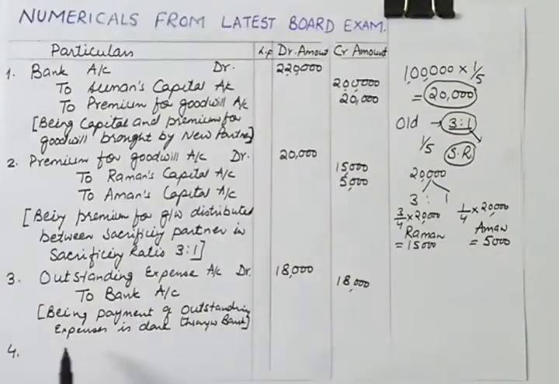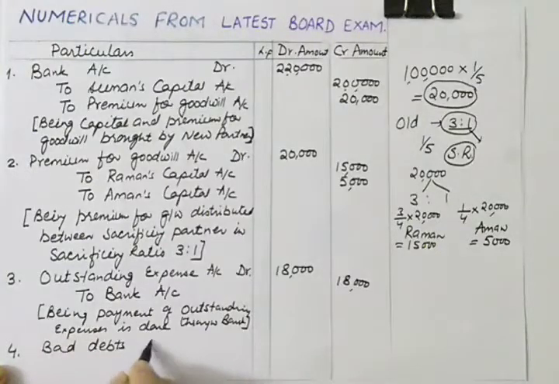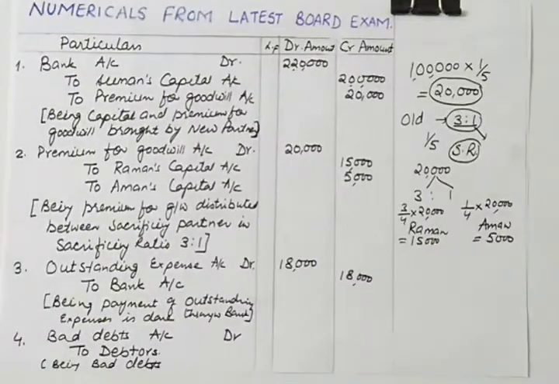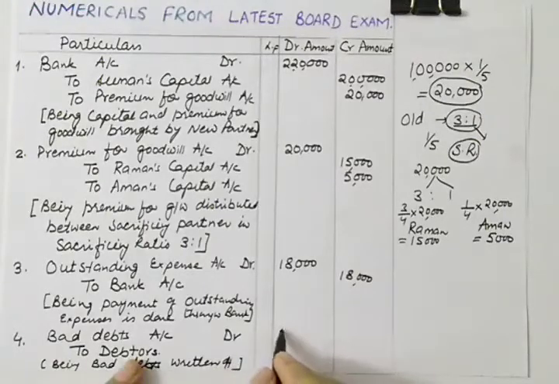So what is the journal entry for writing off bad debts? Writing off bad debts will be bad debts account debit, because it's a clear-cut loss, so losses will be debited, and to debtors, being bad debts written off. I hope you will be able to see this narration on your screen. Being bad debts written off, and the amount will be 5,000.